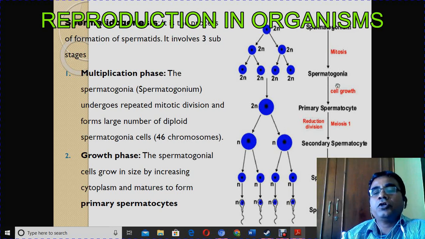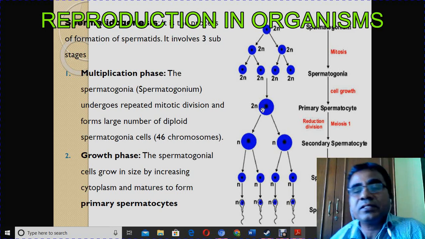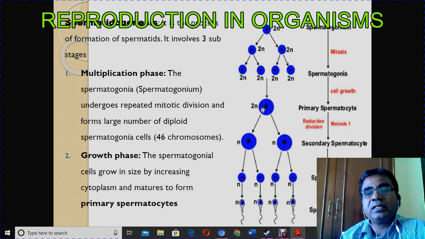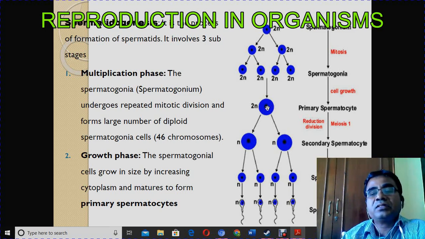Then the spermatogonia undergo growth and reach the next stage, the primary spermatocyte. In the primary spermatocyte also the number of chromosomes is 46, that is 2n. If it is 2n, the number of chromosomes is 46. If it is denoted as n, then the number of chromosomes is 23. So up to the primary spermatocyte, the number of chromosomes is not reduced.